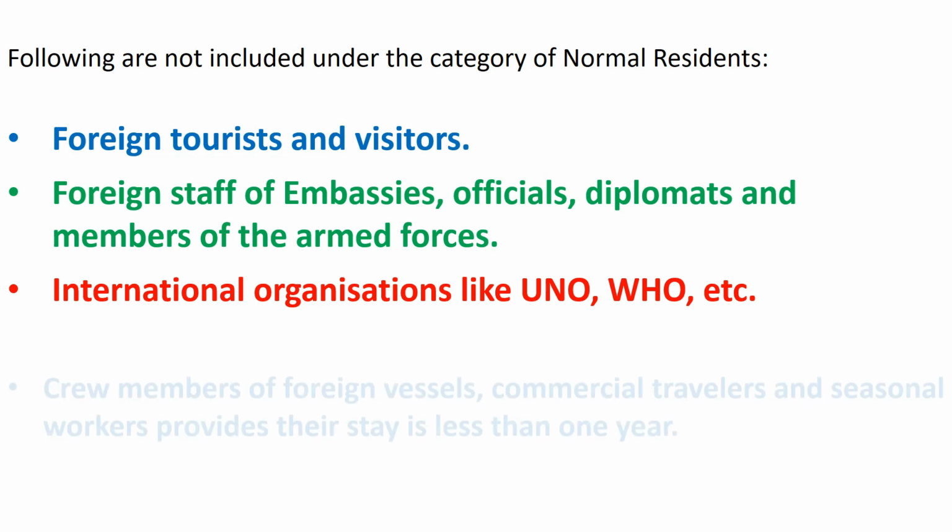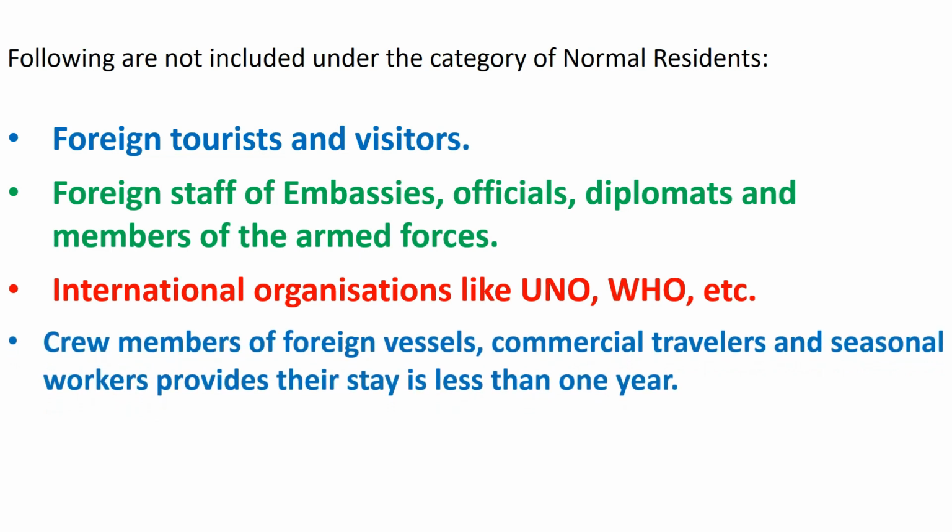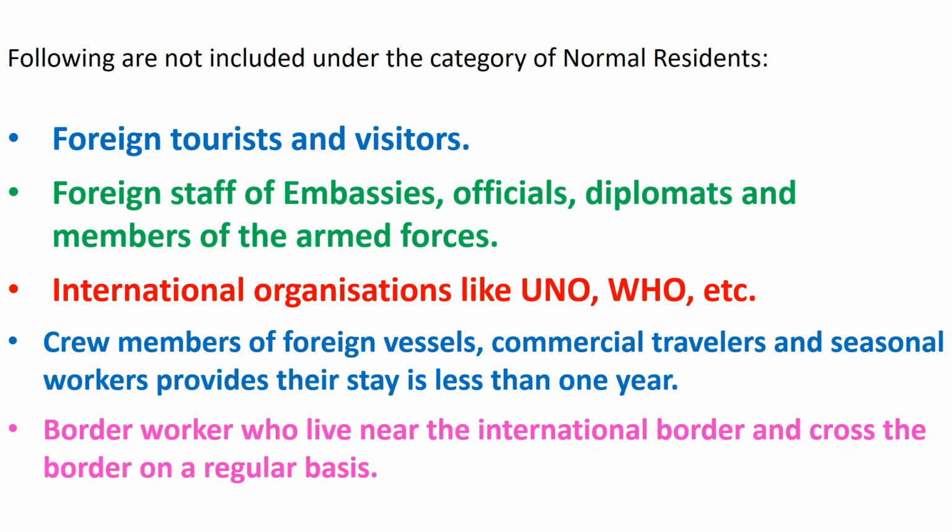Crew members of foreign vessels, commercial travelers, and seasonal workers, provided their stay is less than 1 year. Border workers who live near the international border and cross the border on a regular basis to work in another country are treated as normal residents of the country where they live and not where they work. For example, Indians who cross the border in the morning to work in Nepal and return in the evening are not residents of Nepal.